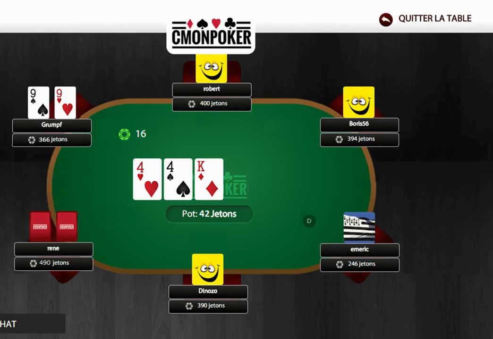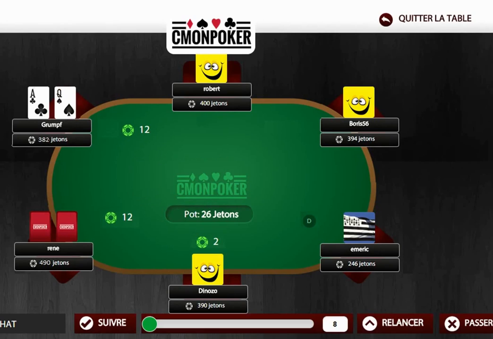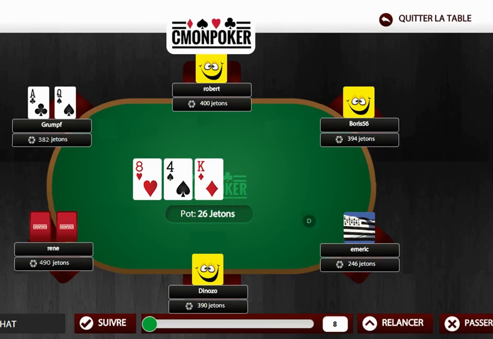Now, the third example, we open with an ace and a queen, and we're up again. Renee has called our bet, and at this time the flop drops with a king, an 8, and a 4. This isn't a flop that helps us out too much because there's neither an ace nor a queen. And we're not really sure that we can put the cards in the flop into our hand.